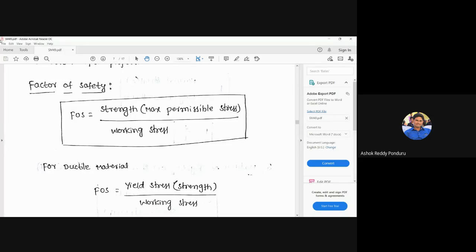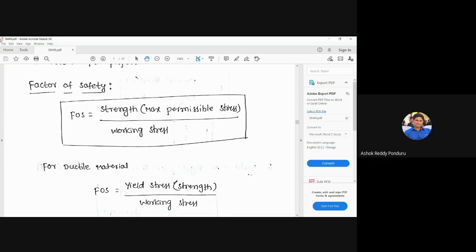That is very important. Suppose, for example, one vehicle is there. Let us assume that a four wheel car is there. Suppose we are using one material in that particular place. I am considering the factor of safety is equal to 2. That means that material is subjected to 150 megapascal stress. Then I am considering the 300 megapascal strength of the material for that member, 300 megapascals. Then 300 divided by 150 gives the 2 here.